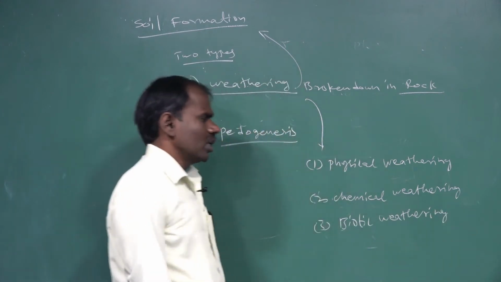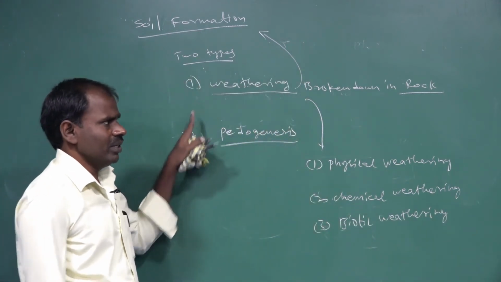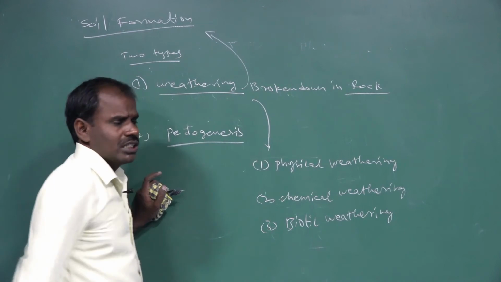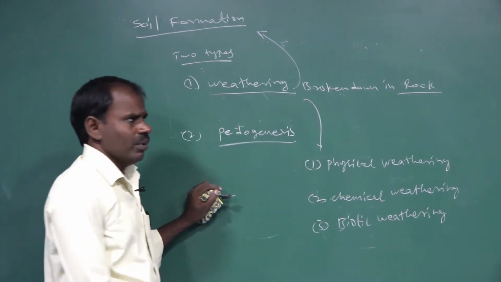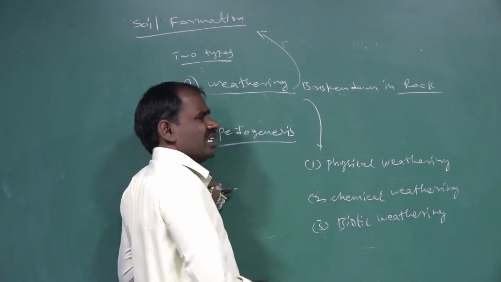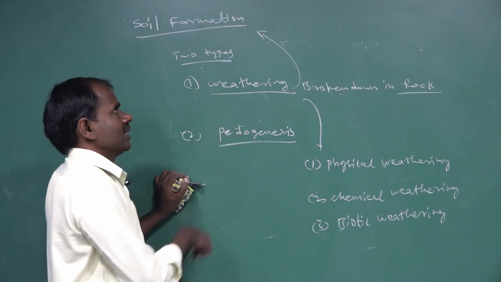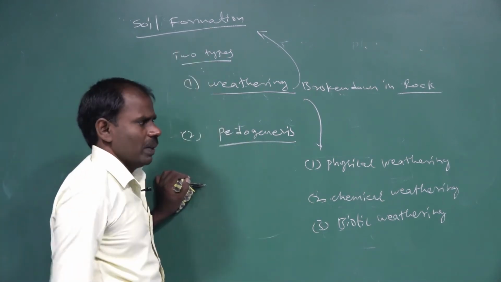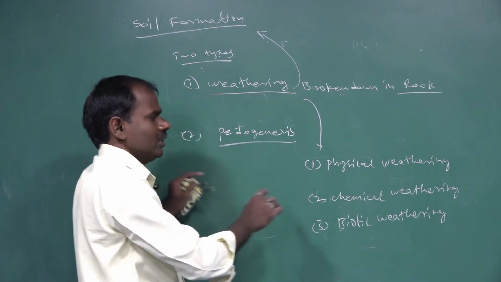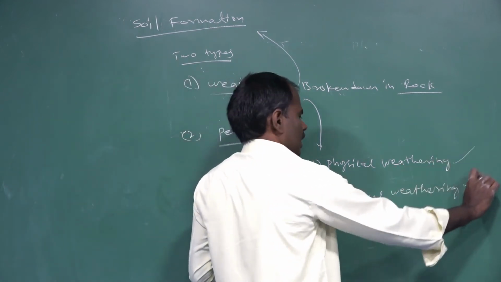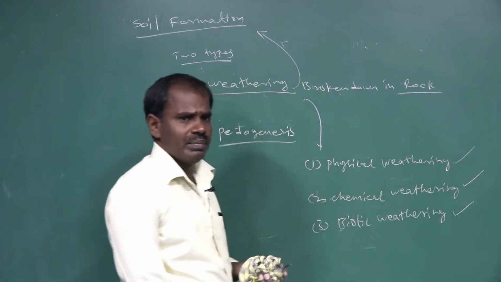Weathering means breaking down very large rock particles into small soil particles. So the three types involved in soil formation are physical weathering, chemical weathering, and biotic weathering.